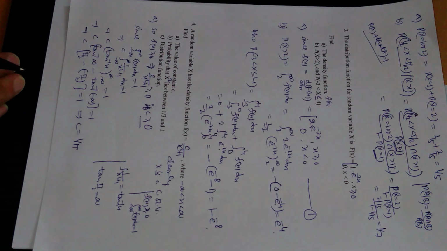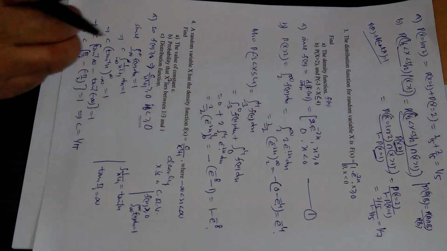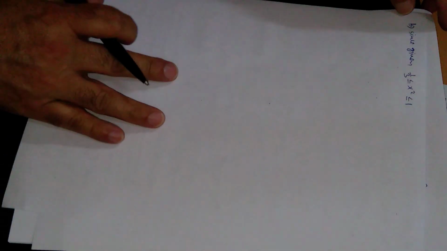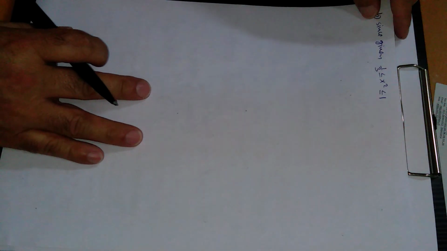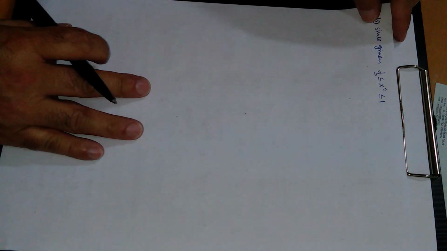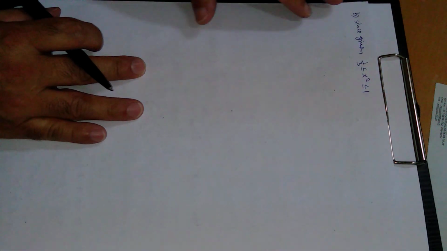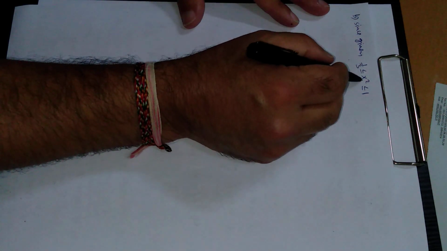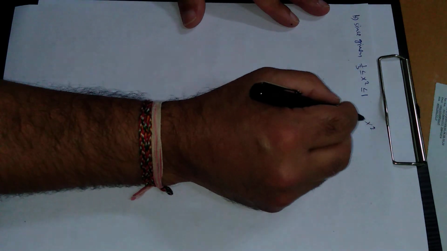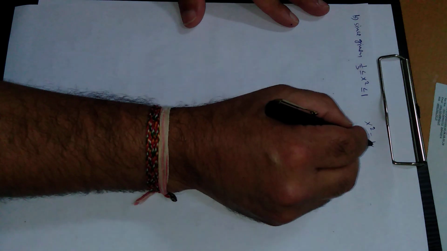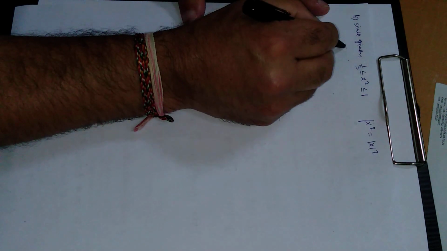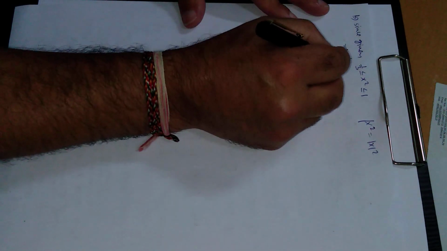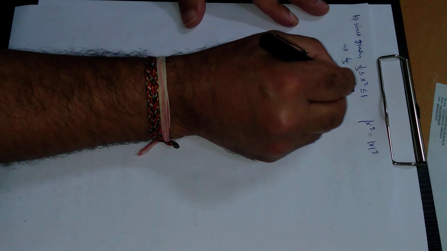Now come to the second case. Second case is this one: the probability that x square lies between these values. Since x square is equal to modulus of x square, these two are equal, so this can be written as 1 by 3 less than or equal to modulus of x square less than or equal to 1.